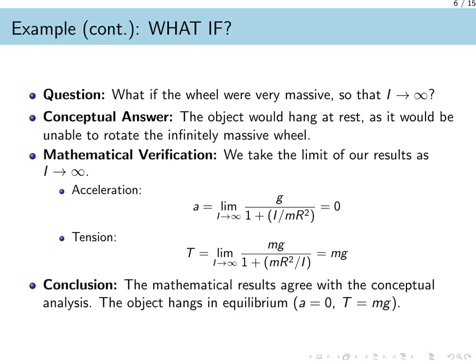Next, let us look at the tension. The equation is T equals mg divided by the quantity 1 plus the fraction m r squared over I. As I approaches infinity, the fraction m r squared over I goes to 0. This leaves us with T equals mg divided by 1, which is simply mg. The mathematical results confirm our physical intuition. With zero acceleration and a tension that perfectly balances the object's weight, the object hangs in equilibrium.